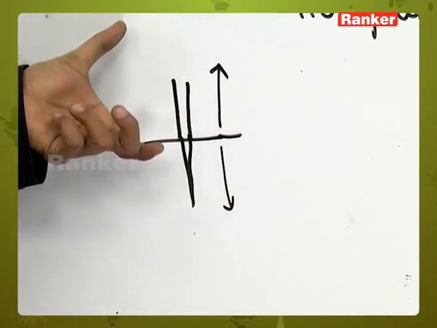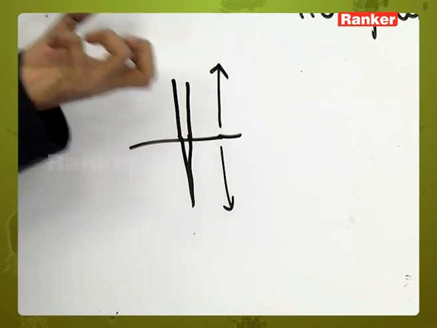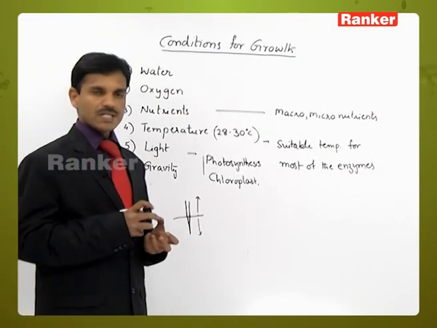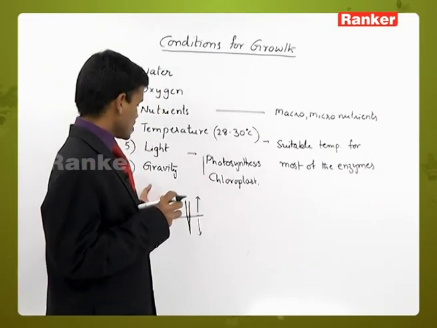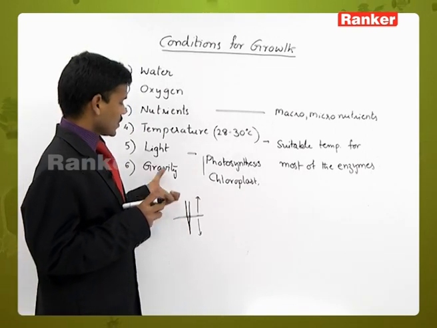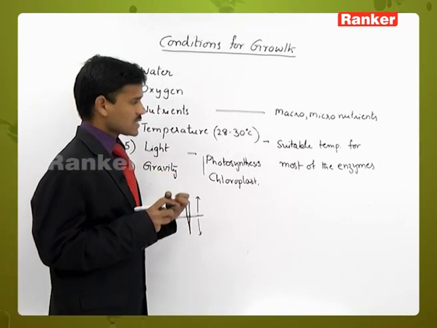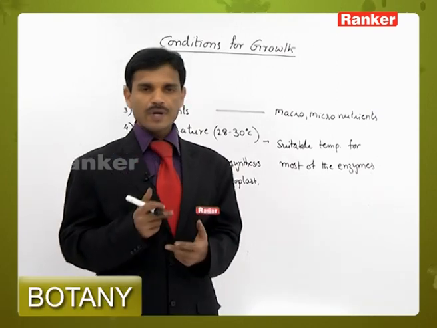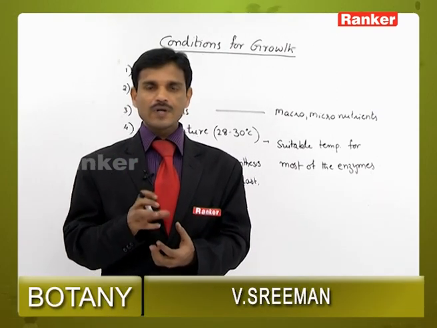So the root and shoot system, during development or seed germination, are influenced by the gravity, Earth's gravity.